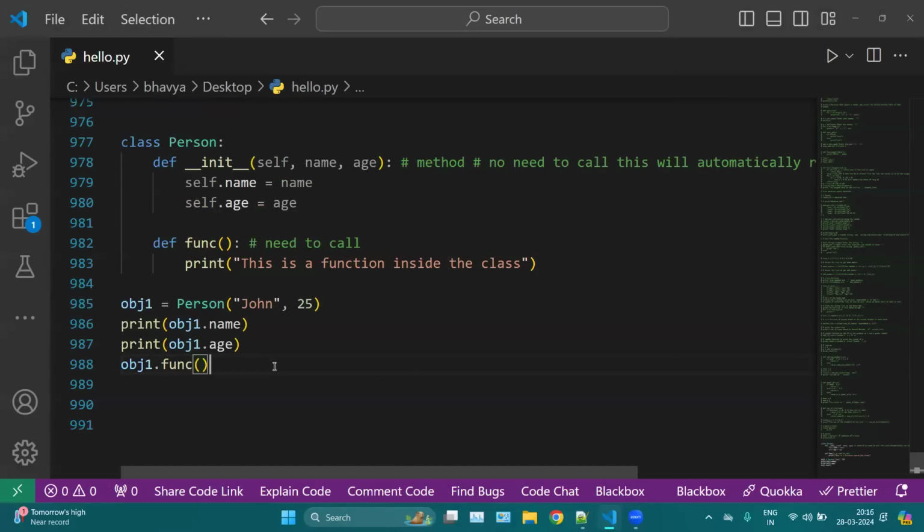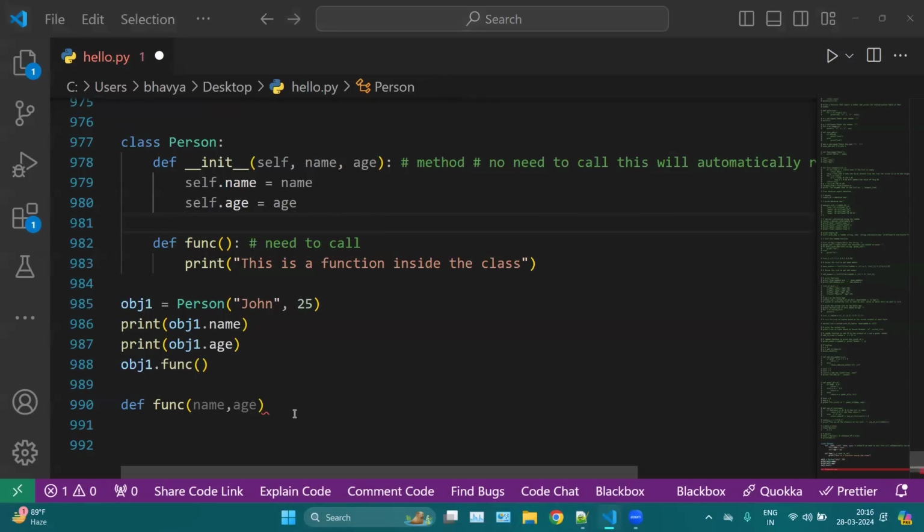So this is how we can use init. And now what is the meaning of self here? We have the self here. Basically, you can see name and age. These are simple parameters. For example, if we are creating any simple function, let's say func, then here we have the simple parameters name and age. So these are simple name and age. But what is the use of the self here?